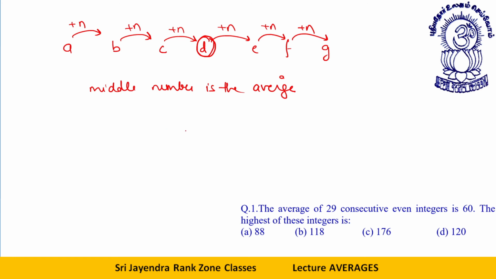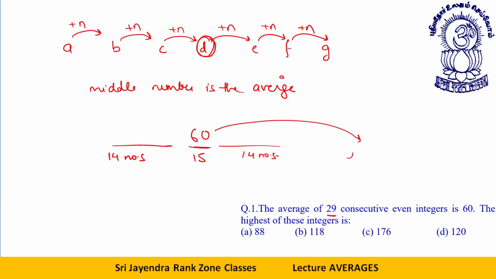So if 60 is the average of 29 numbers, the 15th is the middle number. Why? Because after the 15th there will be 14 numbers, and before the 15th also there will be 14 numbers. So what will be the largest number?